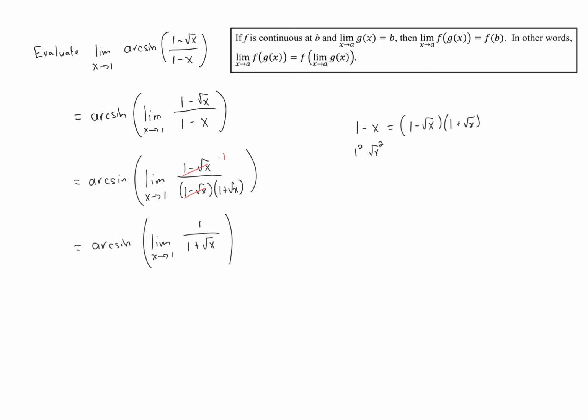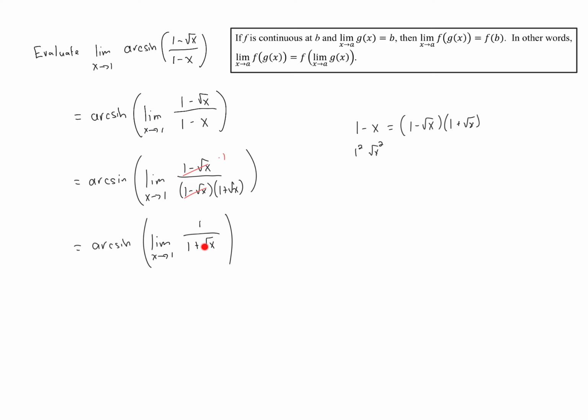And we know that root functions and constant functions are continuous on their whole domains, and that the sum of two continuous functions is continuous, and then the quotient of two continuous functions is continuous. And so because 1 is in the domain here, we can evaluate this limit by just plugging in 1 for x.